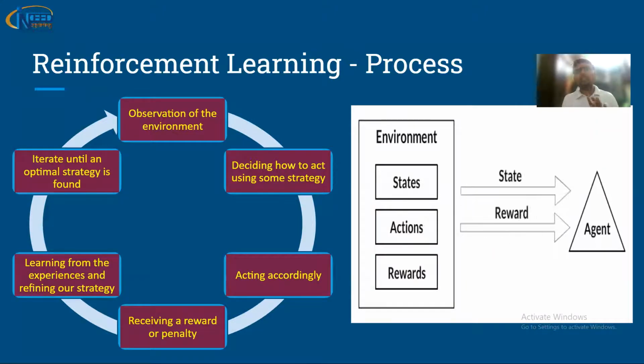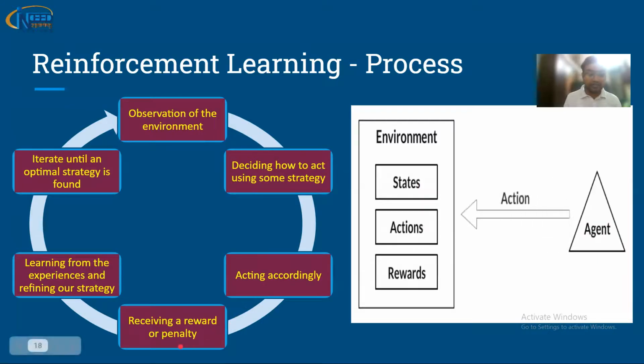If you're not getting this, don't worry, I have a separate video, I will put the link, and you can have a look at it. So the state is getting changed. After every action, the dog is either getting a penalty from the instructor or getting a reward. This is how the dog is learning after each action. The dog is optimizing the strategy after each action. Let me iterate the steps for you. The first step is observation of the environment. The dog is observing the environment. Second is deciding how to act. Initially the dog was not aware, so it did not catch the ball, and later acted accordingly.